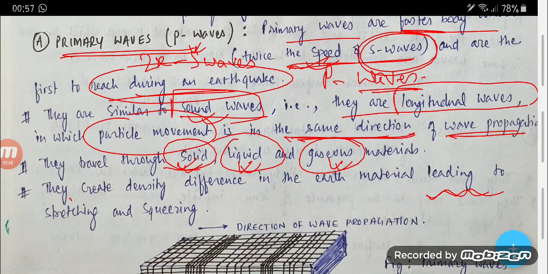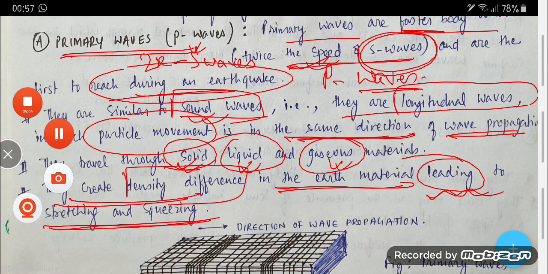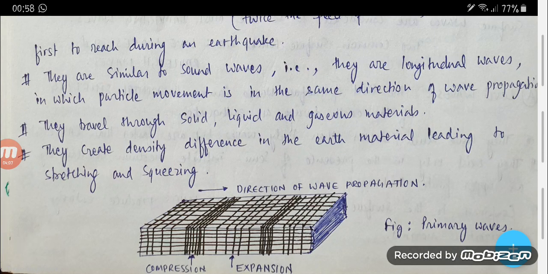Now, what do they create? They create density differences in the earth material, leading to stretching and squeezing. So let us describe it in detail. This is squeezing and stretching.